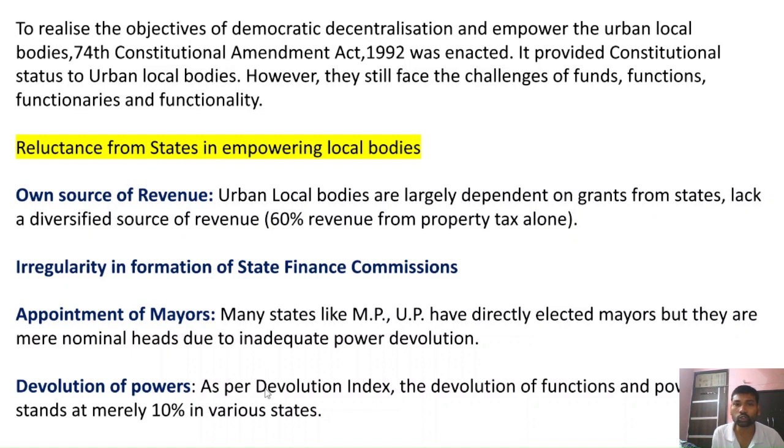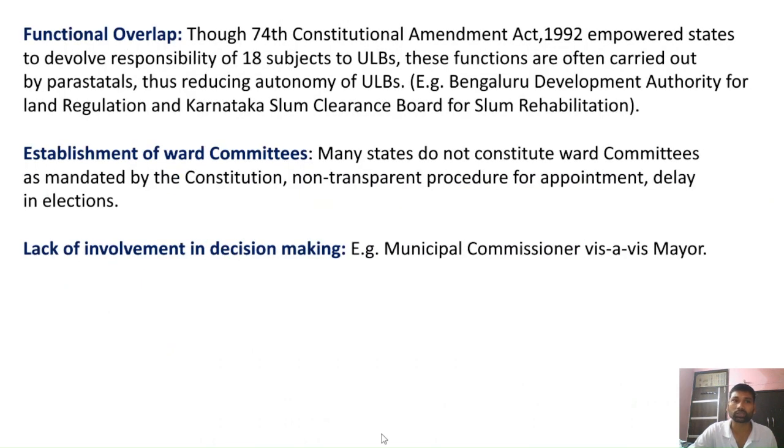As per the devolution index, which measures the devolution of powers, the devolution of functions and powers stands at merely 10% in various states, right? So out of 100 percent, only 10% of powers are being devolved to the local governance institutions.